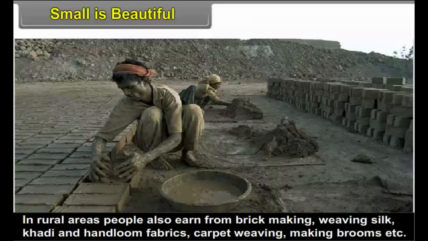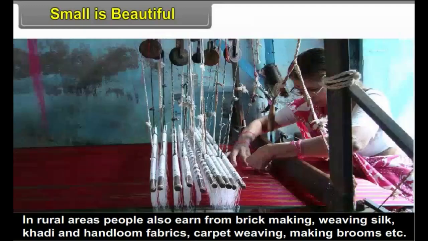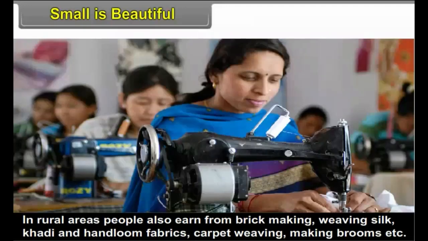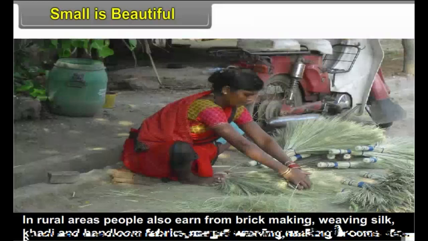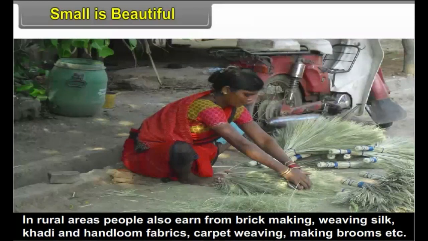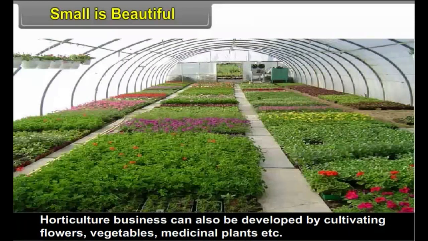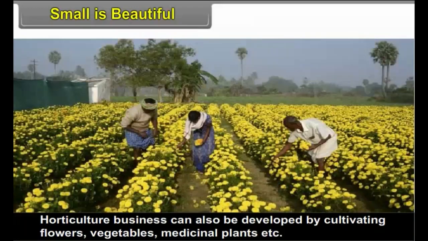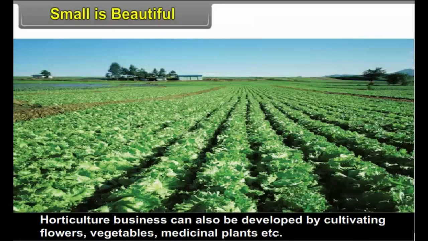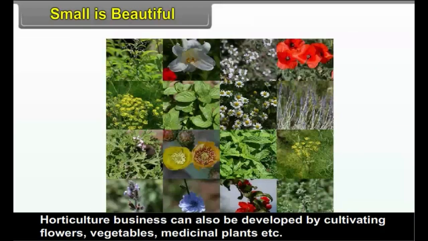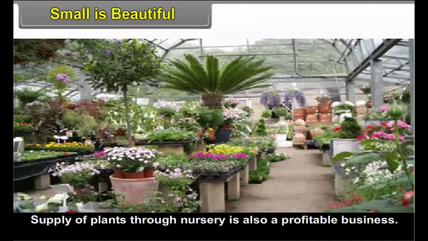In rural areas, people also earn from brick making, weaving silk, khadi and handloom fabrics, carpet weaving, making brooms, etc. Horticulture business can also be developed by cultivating flowers, vegetables, medicinal plants, etc. Supply of plants through nursery is also a profitable business.